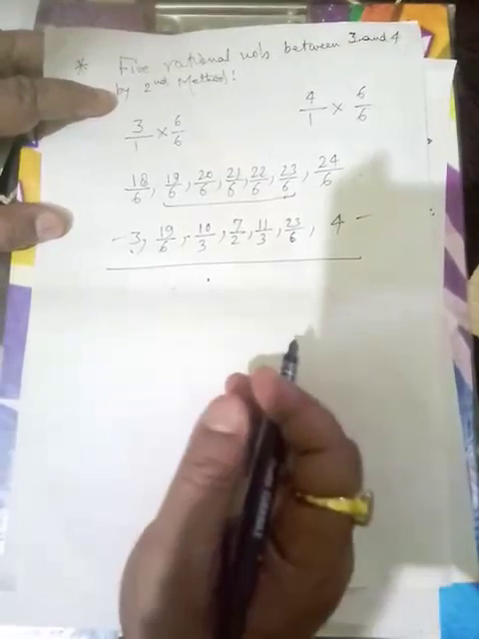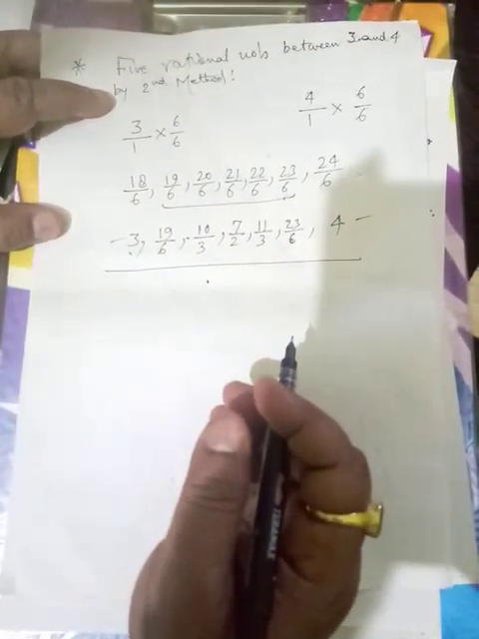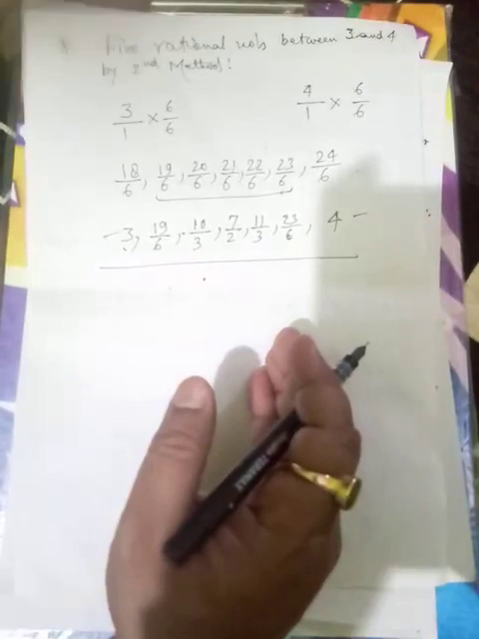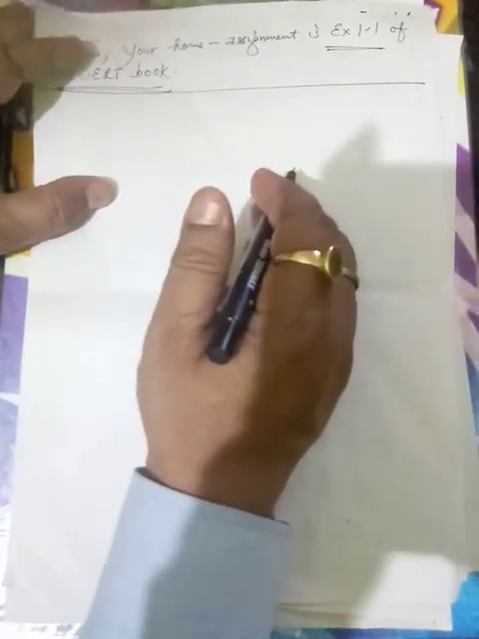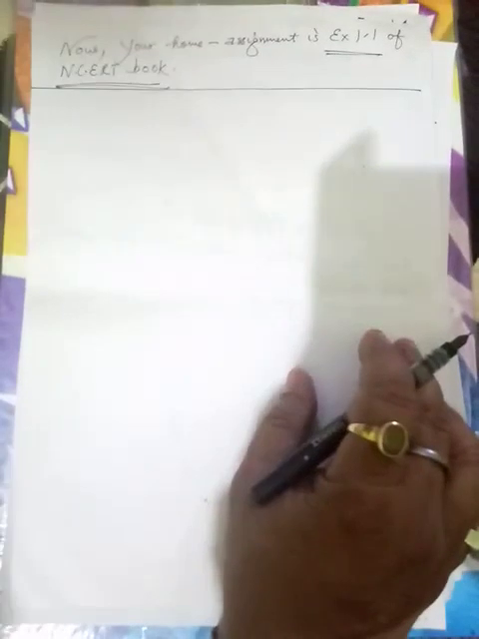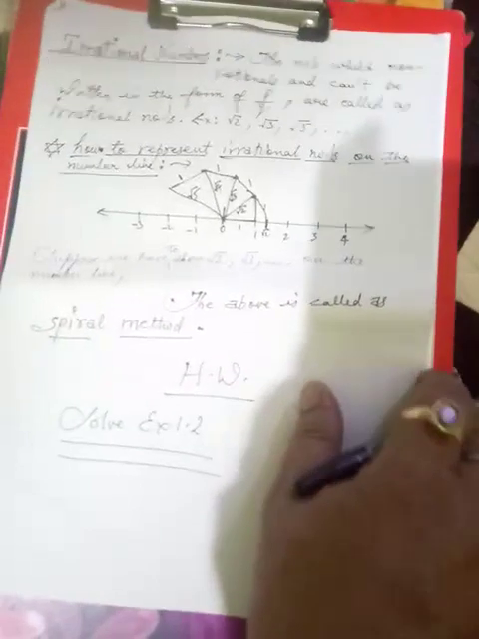Now you can decide by which method you want to find the rational numbers between the given rational numbers. Now you have to solve exercise 1.1 from your NCERT book. The link for the NCERT exercise has already been provided to you in the message. Now we will see the second topic: how to find irrational numbers.